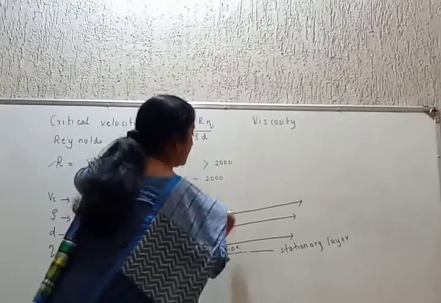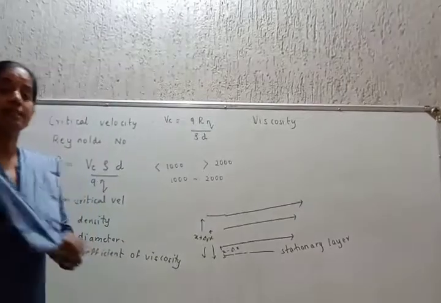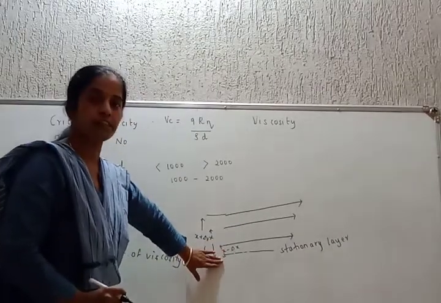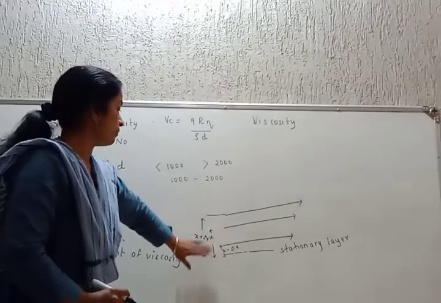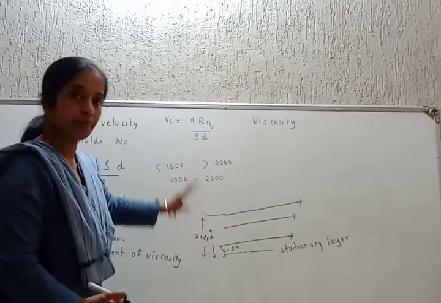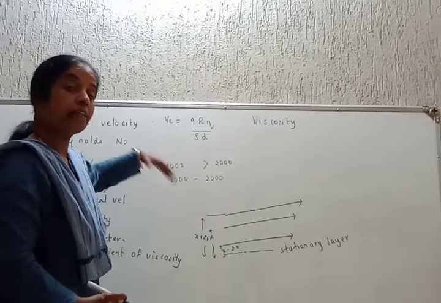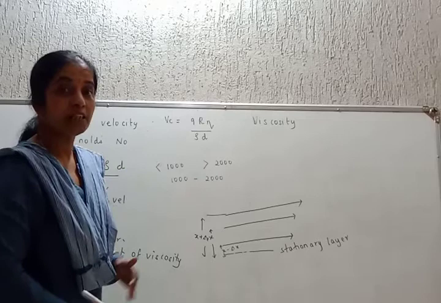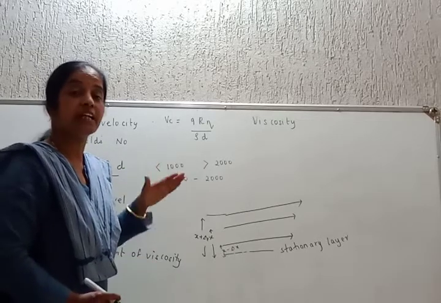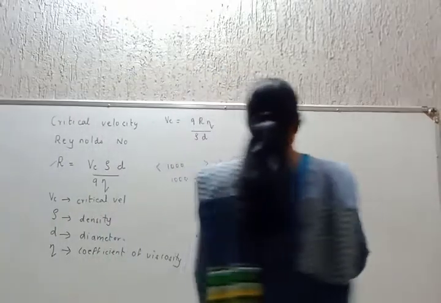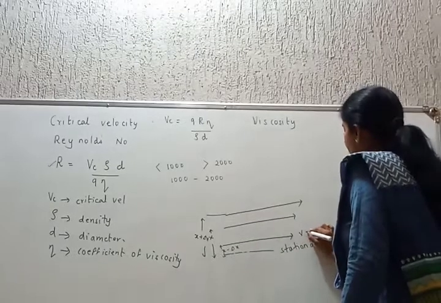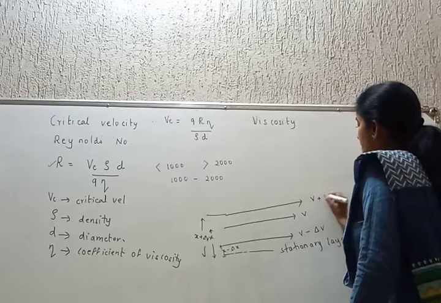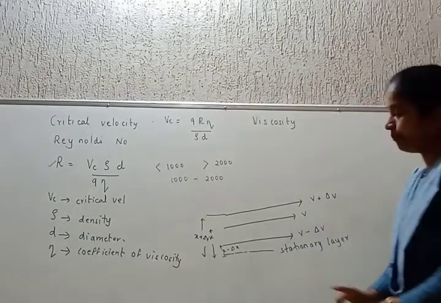So let the river water be subdivided into 3 layers, so that the lower layer is at a distance of x minus delta x, the middle layer is at a distance x, and the uppermost layer is at a distance x plus delta x from the stationary layer, that is the river bed. Students, these have the velocities v minus delta v, v, and v plus delta v.